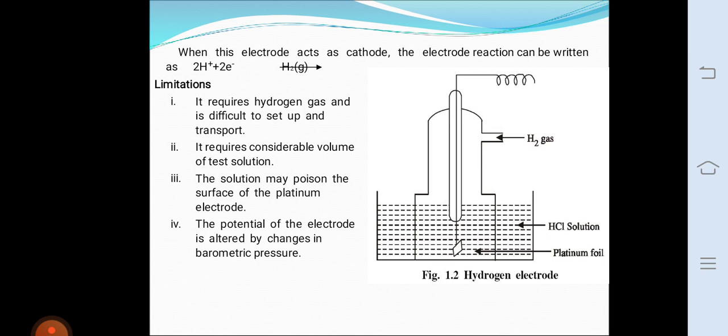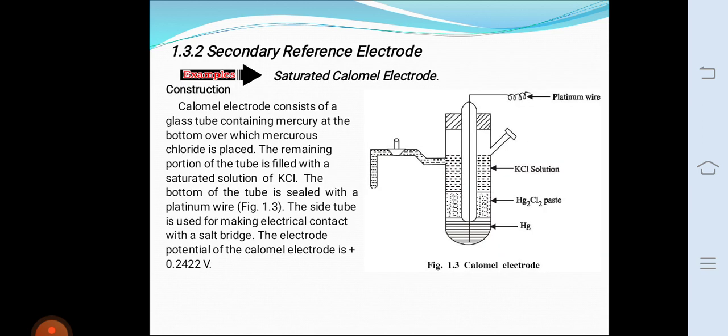The electrode potential of the calomel electrode is +0.2422. Thus it is represented as Hg, Hg2Cl2, KCl, E0 is equal to 0.2422 volt.